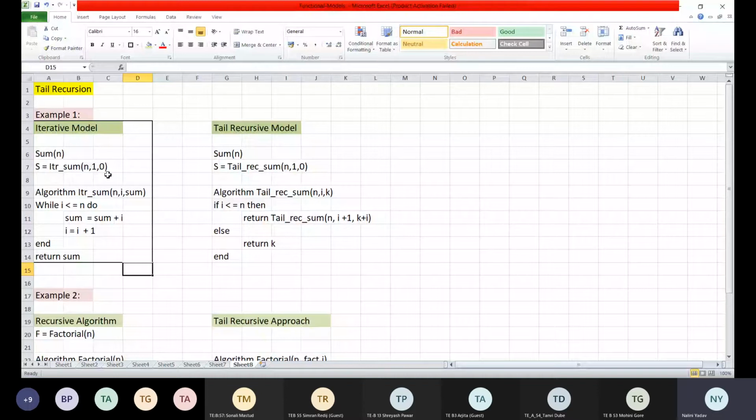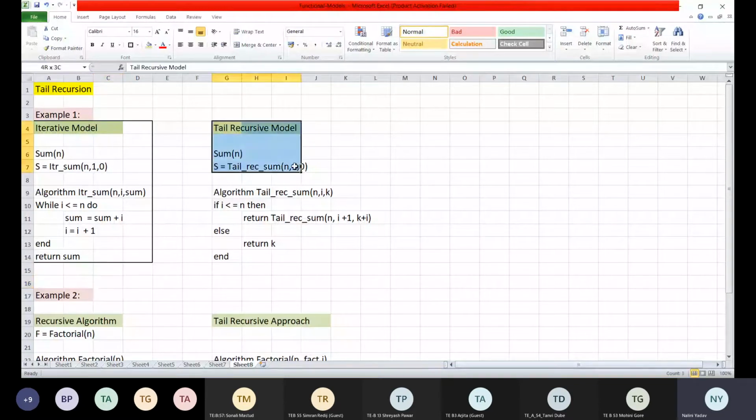Now what does this algorithm iterative_sum say? It has the input of n, i, sum. While i is less than n, do sum is equal to sum plus i, and i is equal to i plus 1, end, and return sum. So very simple iterative function for calculation of sum of n numbers.